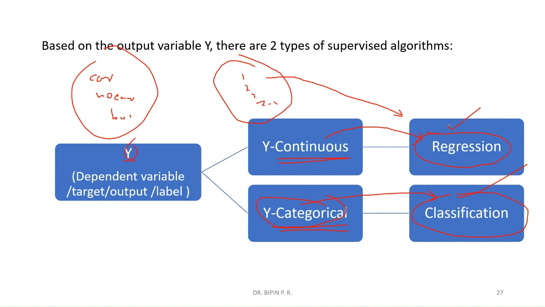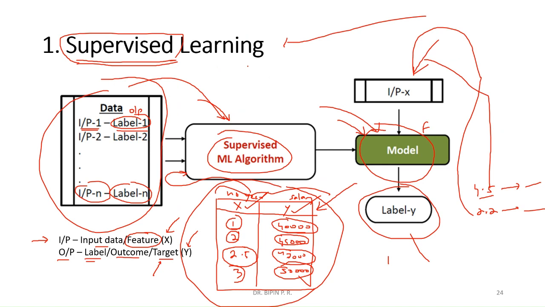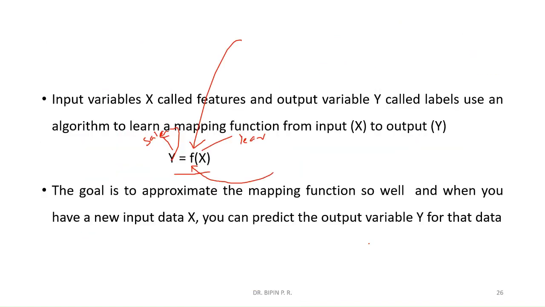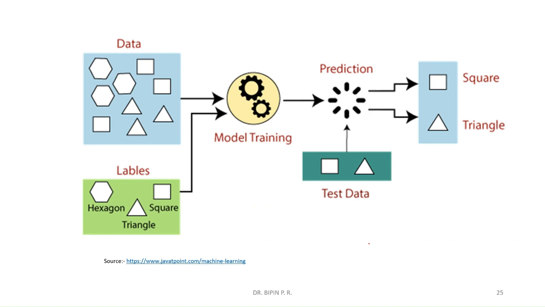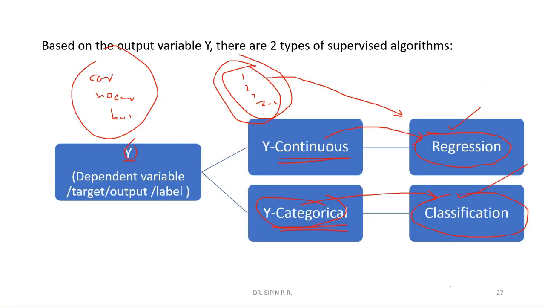Regression type of algorithms means the output data will be continuous in nature, like 40,000, 50,000, 45,000, 47,000. In the previous example, I showed you car, no car, which is categorical in nature, so that can be given to classification type of algorithms.